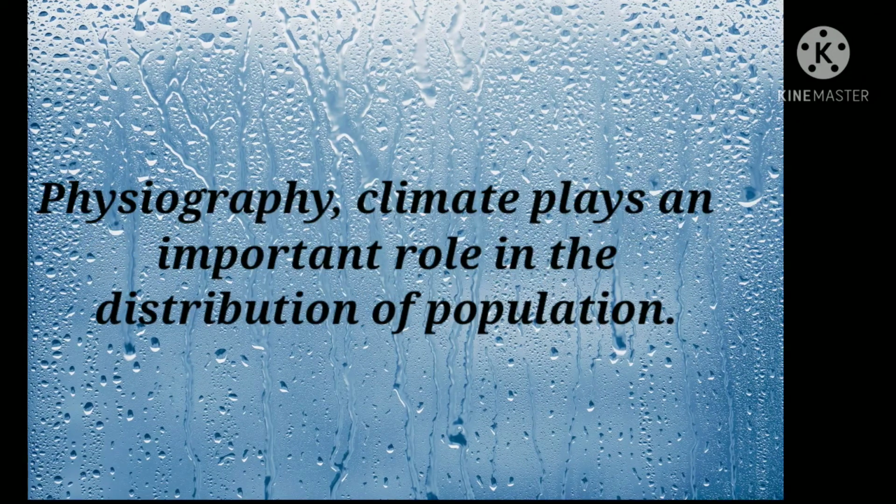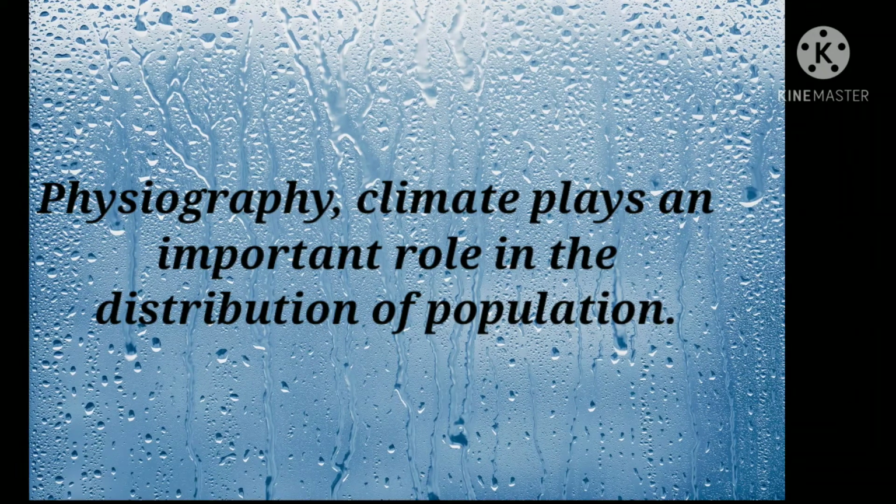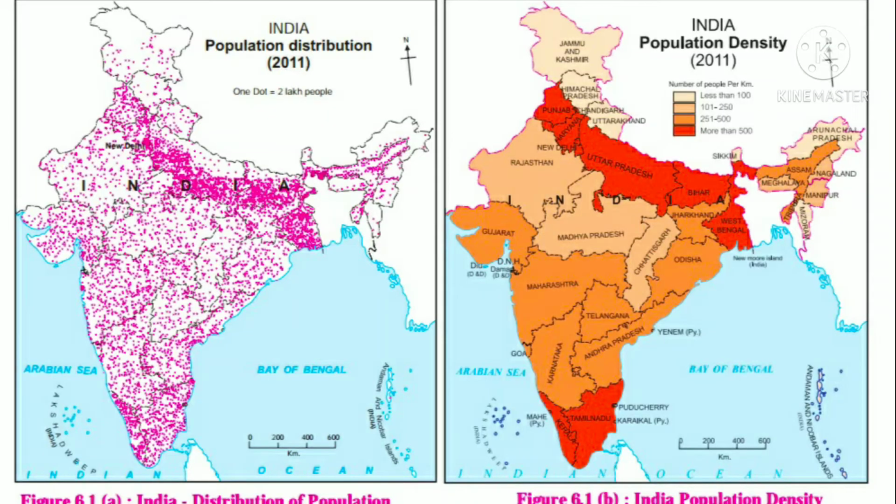Physiography and climate play an important role in the distribution of population. As we have seen in figures 6.1a and 6.1b, you have noticed that in a few places towards the north, east and towards the south, the population is very high. Whereas in the northern part, Jammu Kashmir and Himachal Pradesh, the population is very less. So you can say that the population is not distributed evenly.